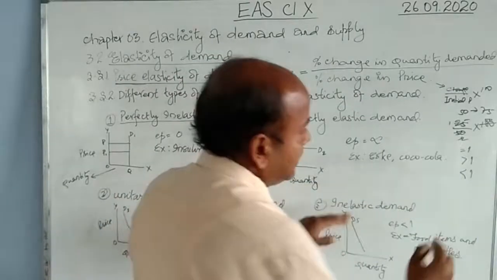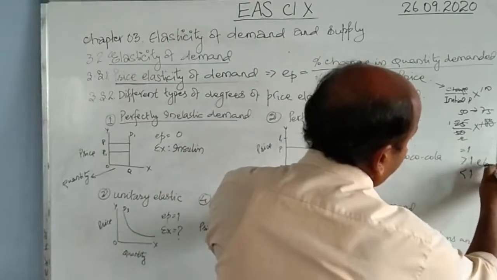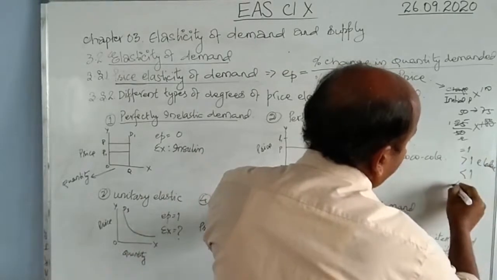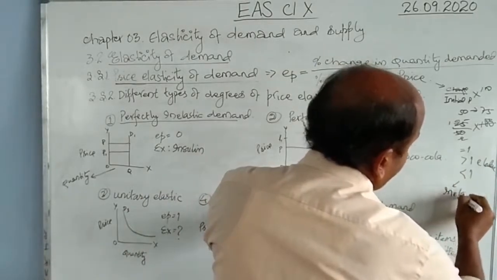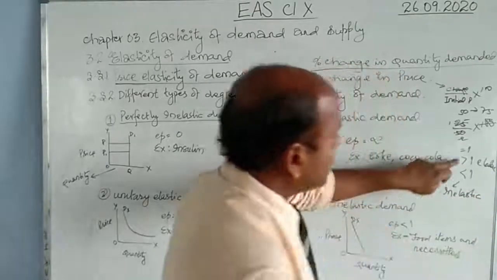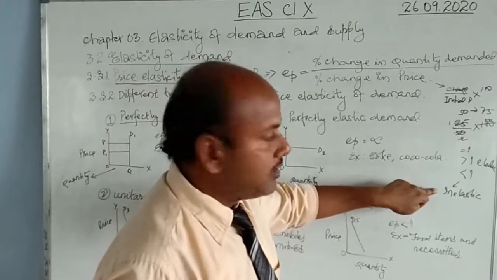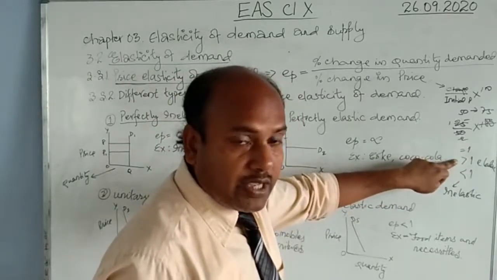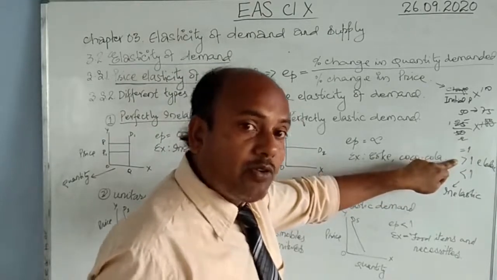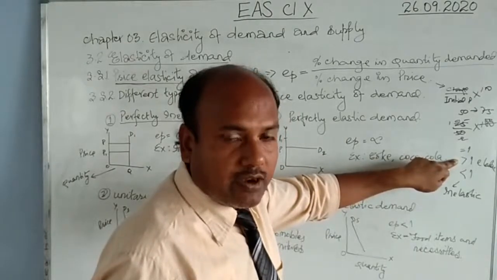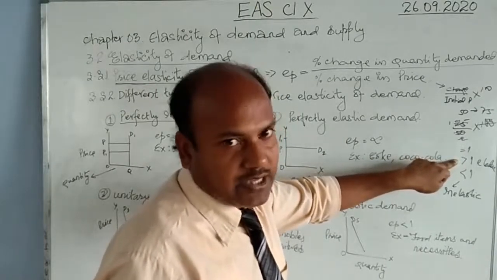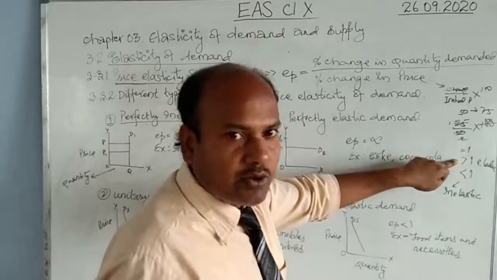More than 1 is elastic and less than 1 is inelastic. More than 1 is elastic means there was more change in demand of a commodity than its price. Little change in price, more change in demand.